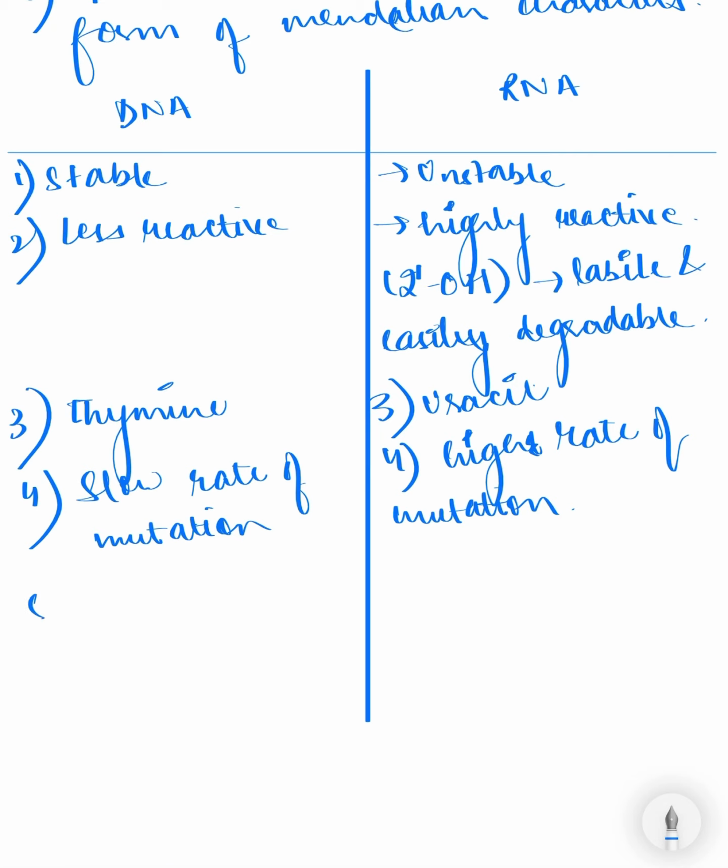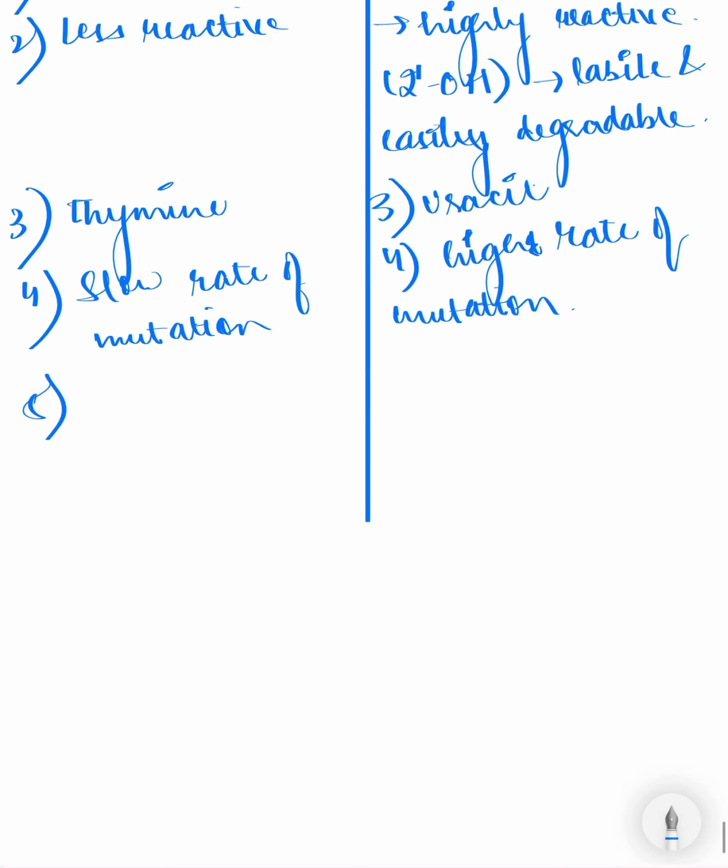Now, last point here is this point is based on the central dogma which says that DNA makes mRNA by the process of transcription and mRNA makes protein by the process of translation.